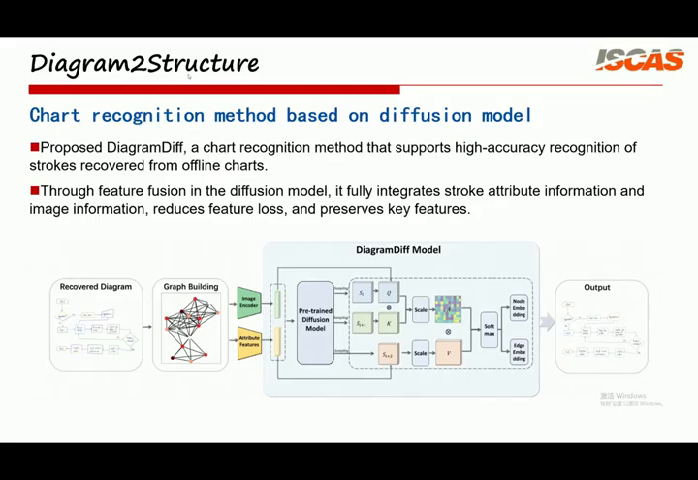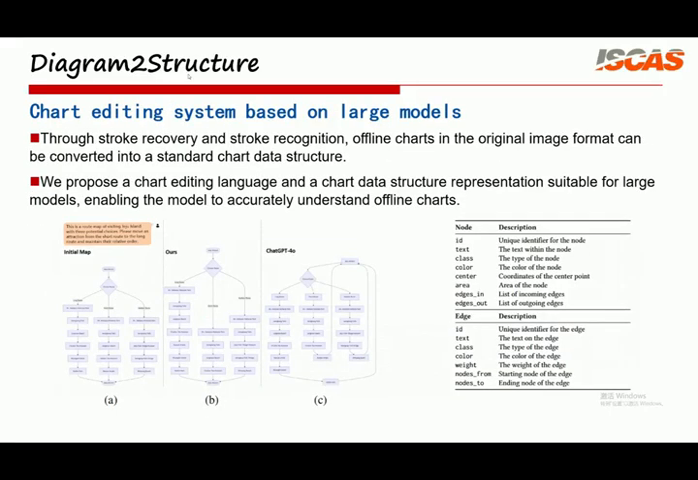To evaluate the effectiveness of our method, we construct the Diagram2A dataset, which contains 100 offline diagrams and 500 question answering and editing tasks. It covers different diagram types, including flowcharts, mind maps, and state machine diagrams. Experimental results show that DiagramDiff outperforms existing methods in both diagram stroke reconstruction and diagram recognition tasks. In addition, user studies demonstrate that when the structured data generated by DiagramDiff is provided to large language models such as GPT-4o, Claude, and DeepSeek, their accuracy in diagram question answering and editing tasks improves significantly. For example, GPT-4o's accuracy increases from 71% to 90% in editing tasks and from 77% to 92% in question answering tasks.